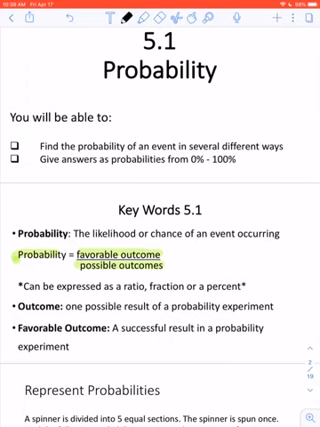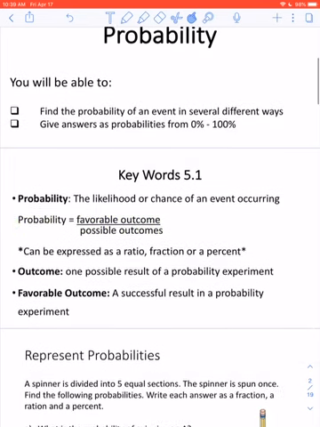This is set up like a fraction, and we are going to be treating it like a fraction. We know that in a fraction, the total always goes on the bottom. If there's a pizza cut into 8 pieces and you have 3 pieces, the 8 on the bottom represents the total number, and that's exactly what possible outcomes means. We'll see a little more of this in a bit.